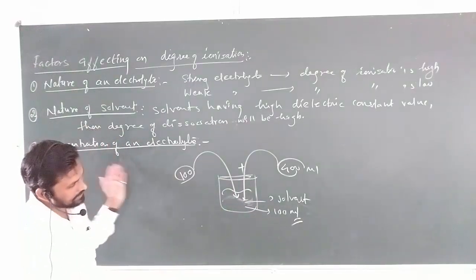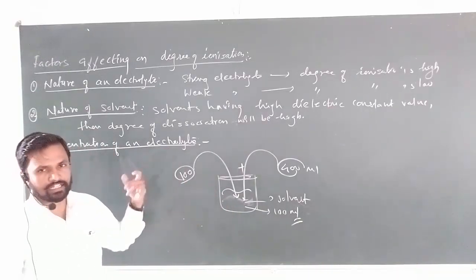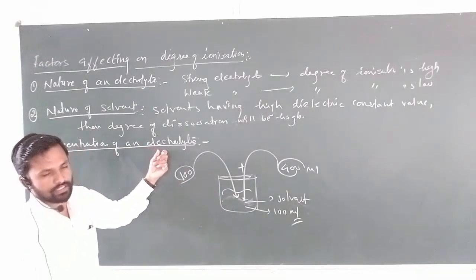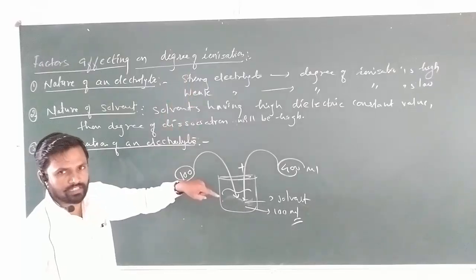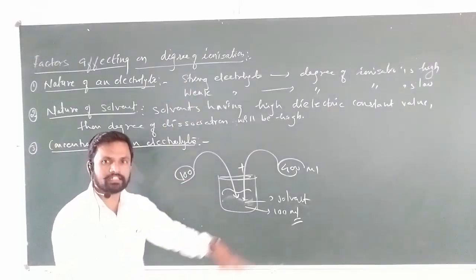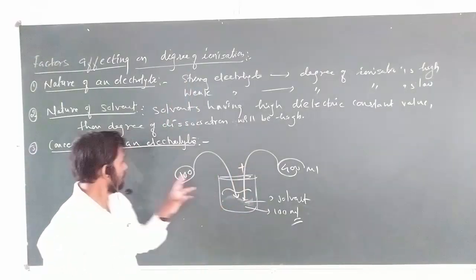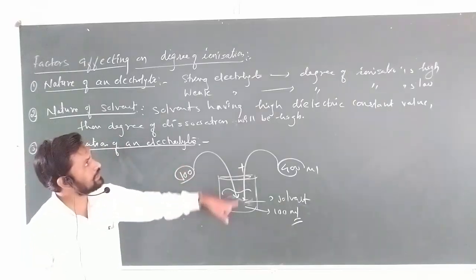म्हणजे जसं आपण if you increase the dilution, the concentration of electrolyte is very important. The higher the concentration of electrolyte, the lower the degree of dissociation.